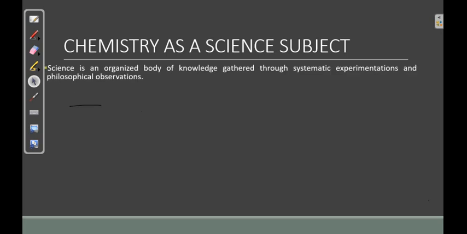Now, first of all, we are going to ask, what is science? Science is an organized body of knowledge gathered through systematic experimentation. Let us underline this word, systematic. What is the meaning of that word, systematic? Systematic means a step-by-step process.